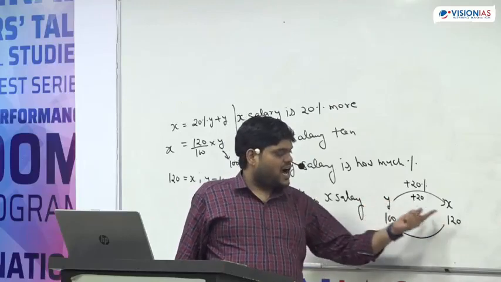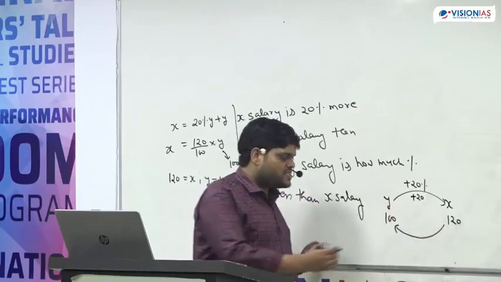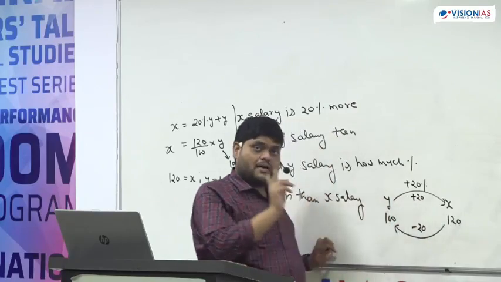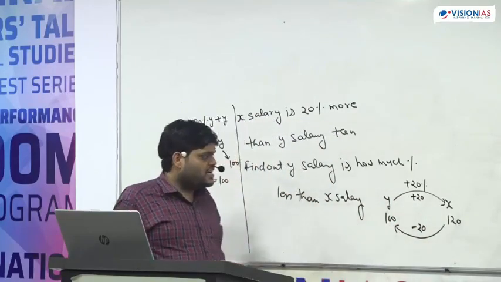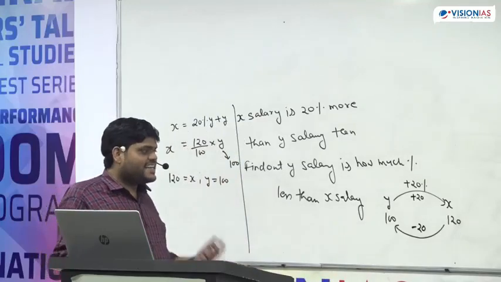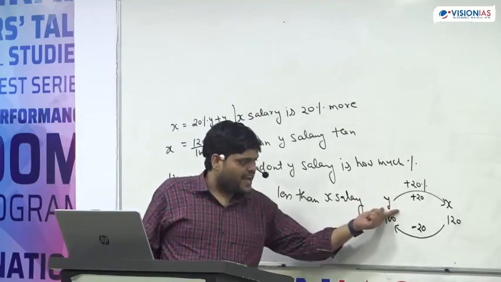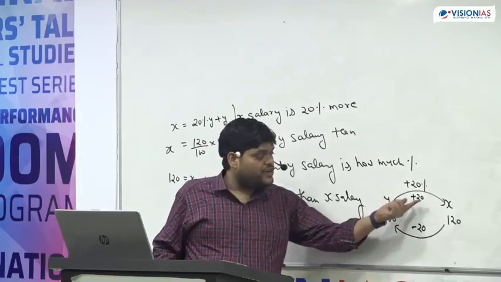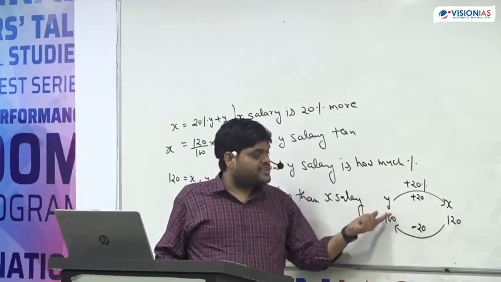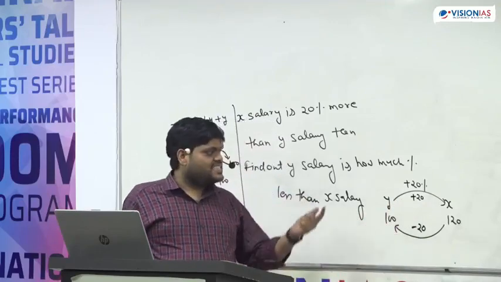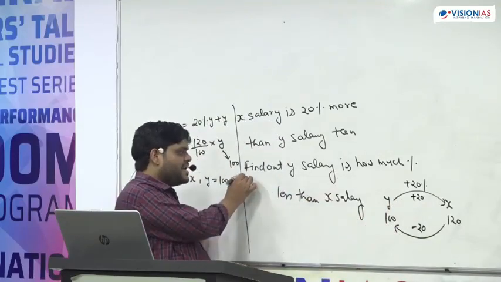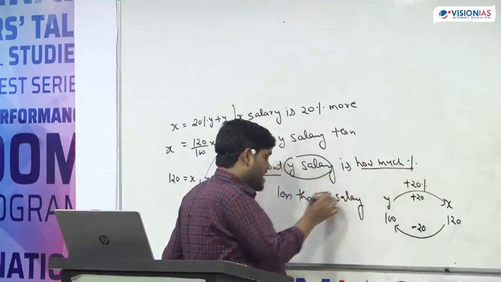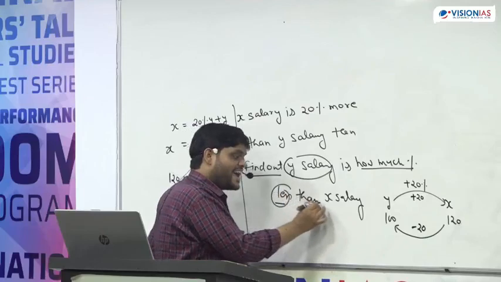Y salary is how much percent less than X salary? So if you see, this is 20 less only. This is 20 more, this is 20 less. But what is the change? Initially they are asking with respect to X. We are increasing this 20 with respect to Y. But in the second part, if you see very clearly, find out Y salary is how much percent less than X salary.